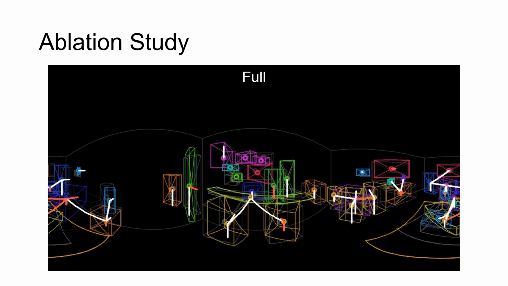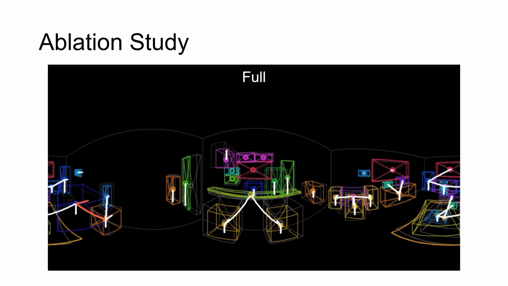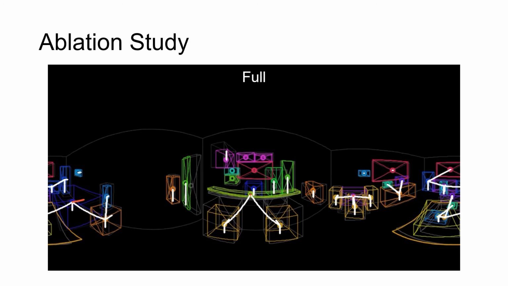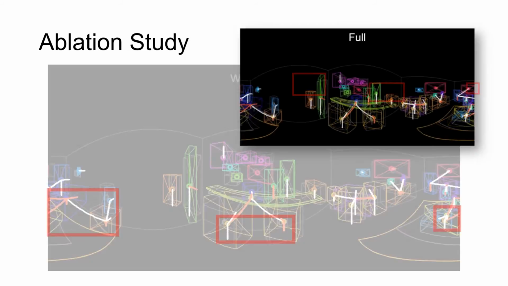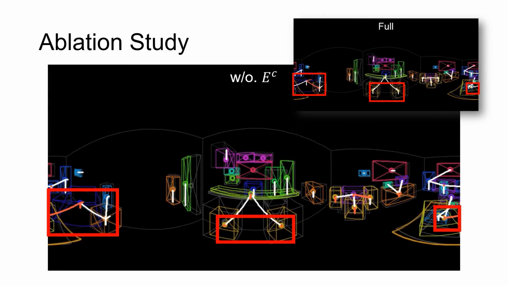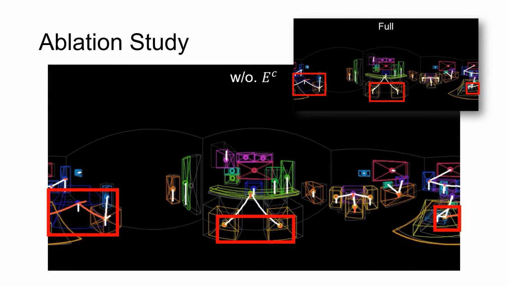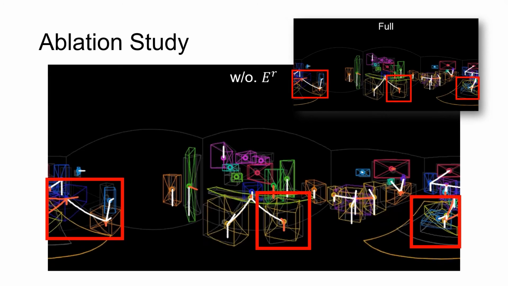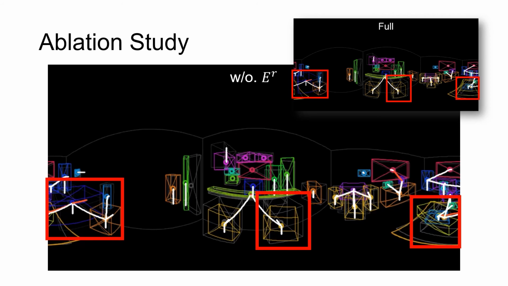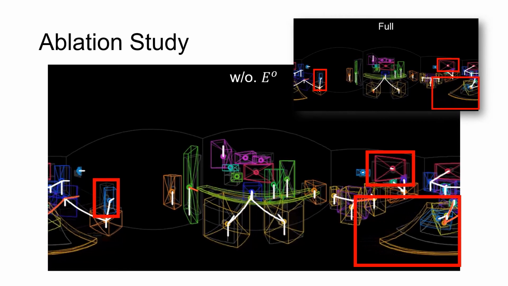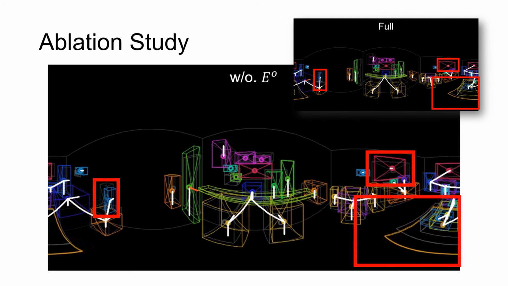First, we show the optimization process of our full model. Then let's see how optimization goes without certain terms. By removing the collision term, more collisions, indicated as red lines, are remained in the optimized result. For the ablated model without relation term, the relative object rotation and attachment relations are less obeyed. Finally, the missing of observation term causes less overlap between the reprojected bounding box estimation and the ground truth.